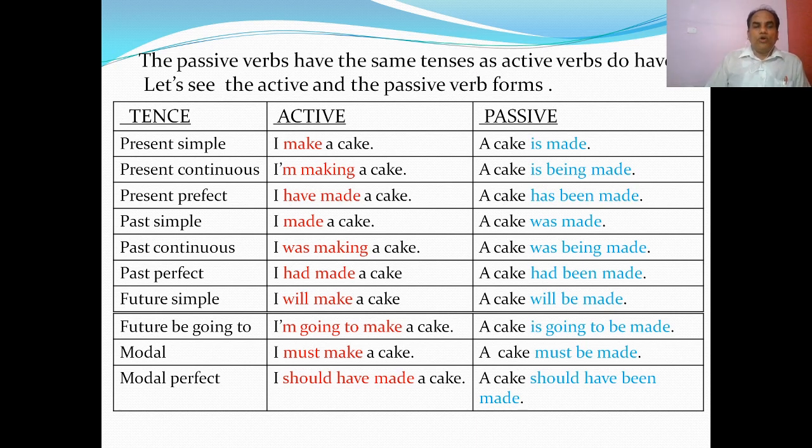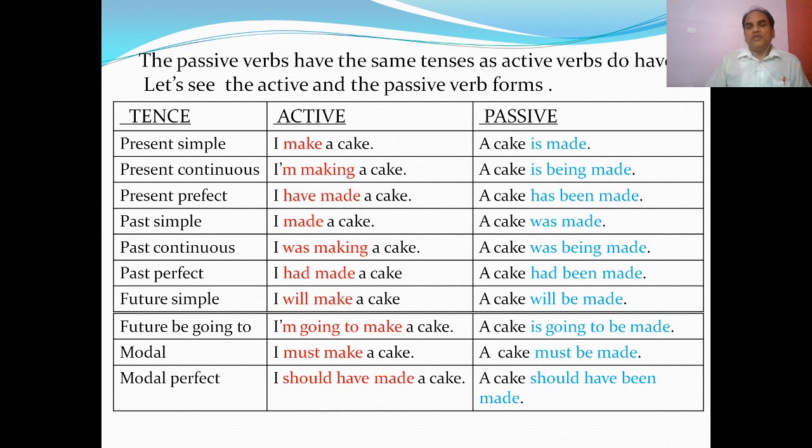Take the example of present perfect. I have made a cake. Have made: have is for present, made is for perfect. And in present perfect passive, a cake has been made. You see, has is there because now the subject is a cake, and so has is there.